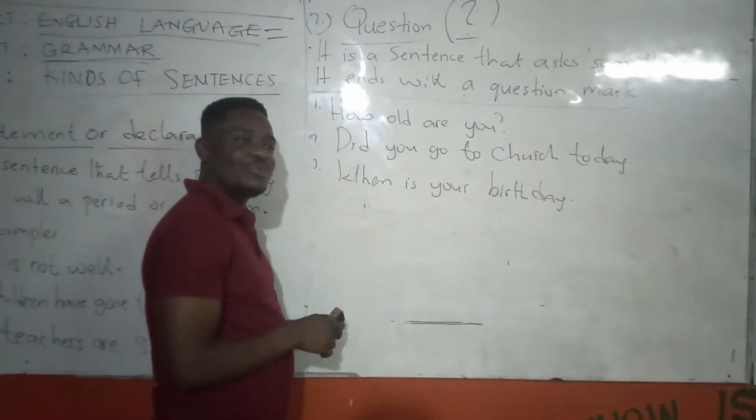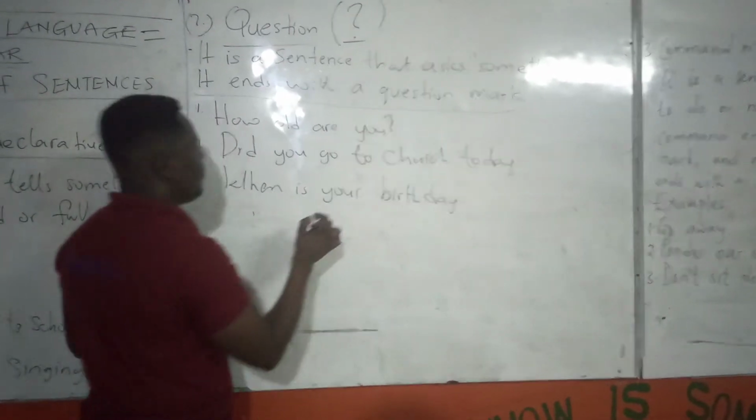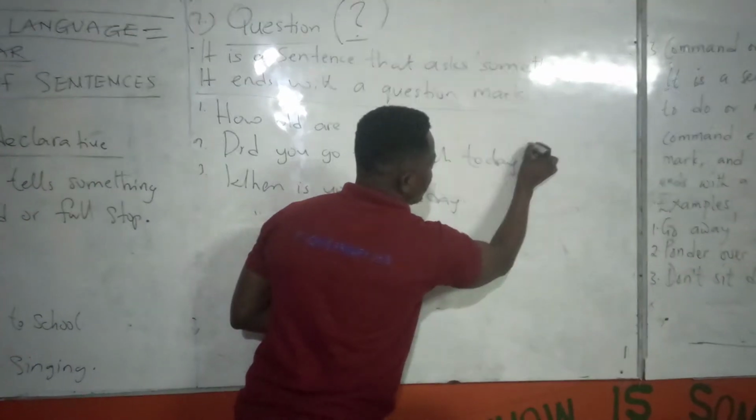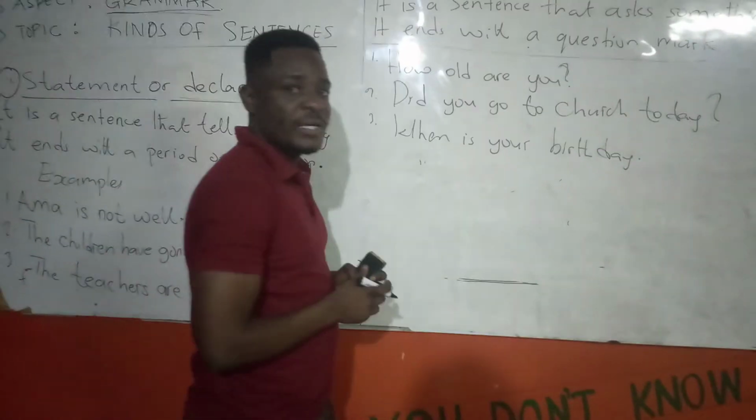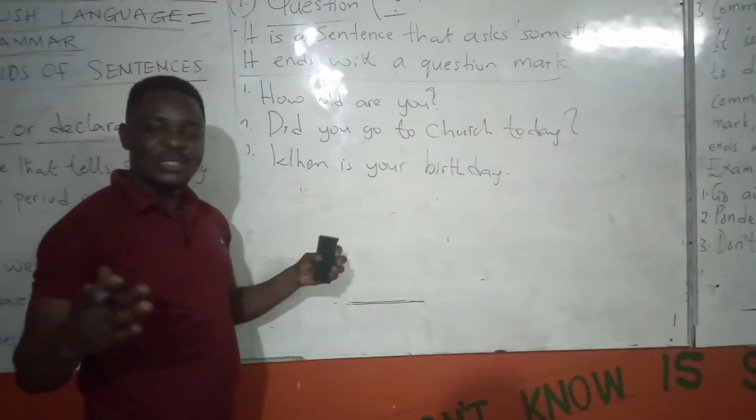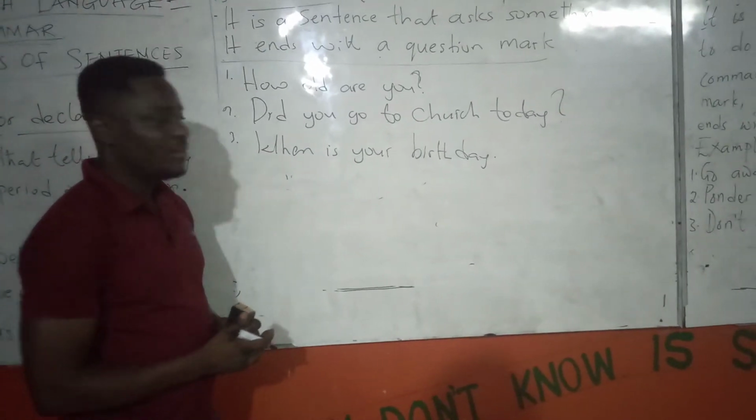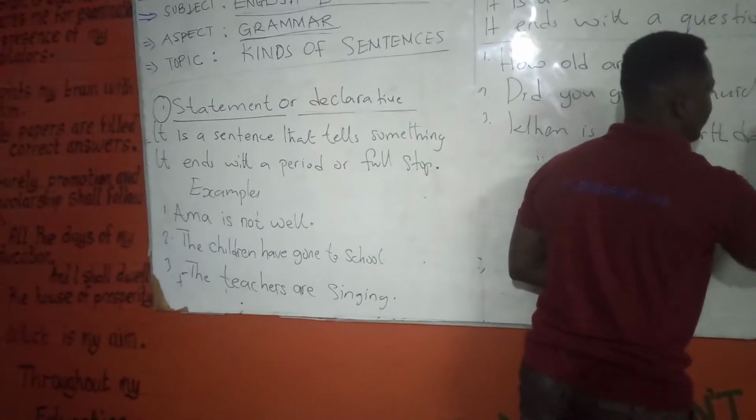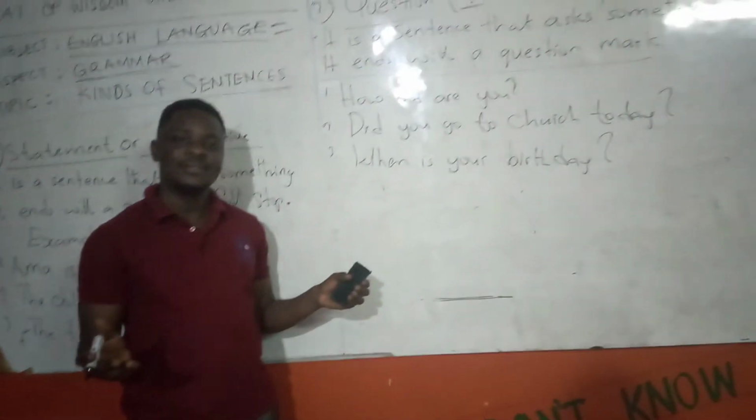How old are you? I did not end with a full stop, but rather a question mark. Did you go to church today? So I will end with what? Question mark. Did you go to church today? You have to answer that question. Even though it's a sentence, this one comes in the form of a question. When is your birthday? You're going to put a question mark here. When is your birthday? You see?